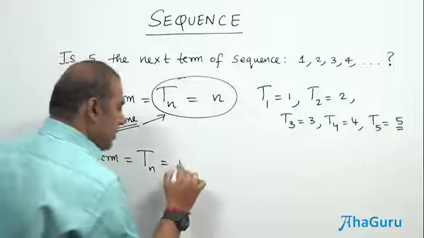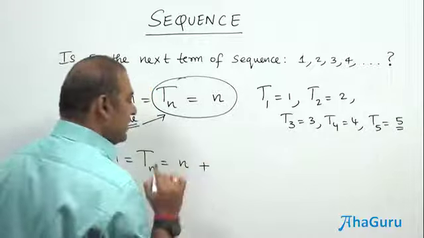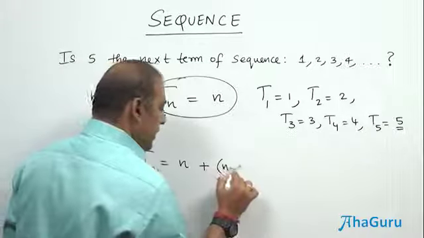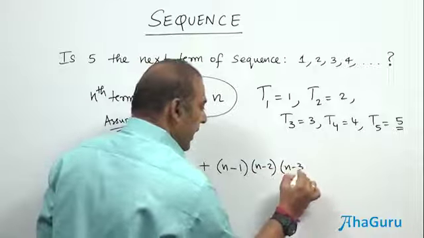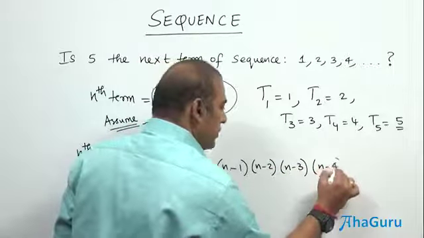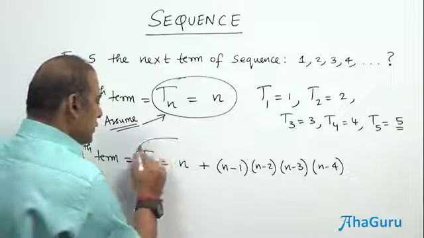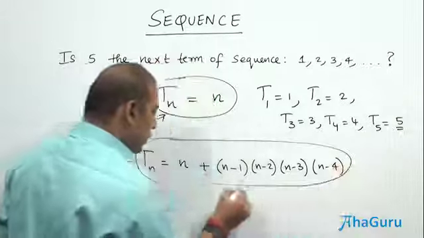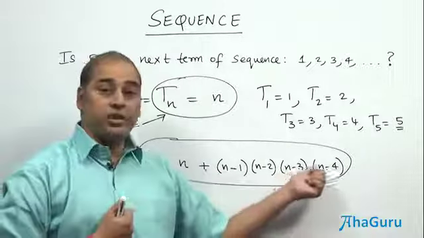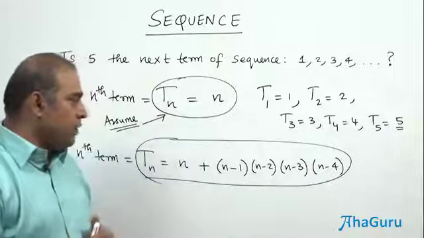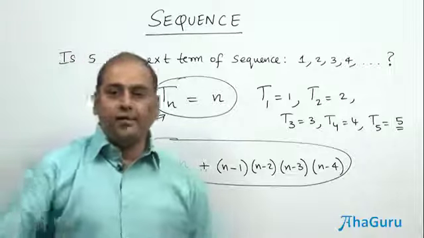Let me take the same n, and suppose I add some more terms, another algebraic term like n minus 1 into n minus 2 into n minus 3 into n minus 4. If you look at this term, it is a 4th degree polynomial in n, because n minus 1 into n minus 2 into n minus 3 into n minus 4 is a 4th degree polynomial, and you are adding n which is linear, so the net result is a 4th degree polynomial.